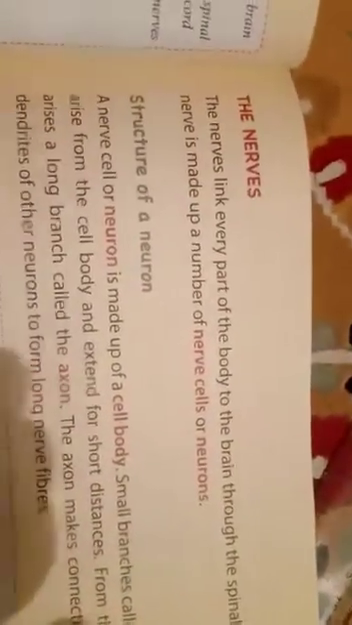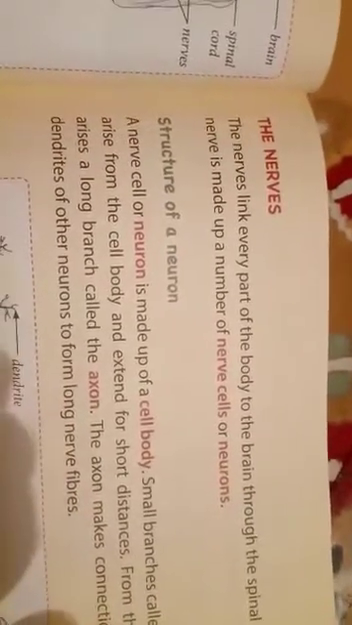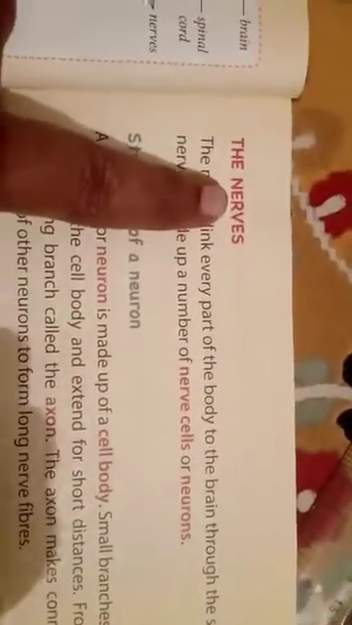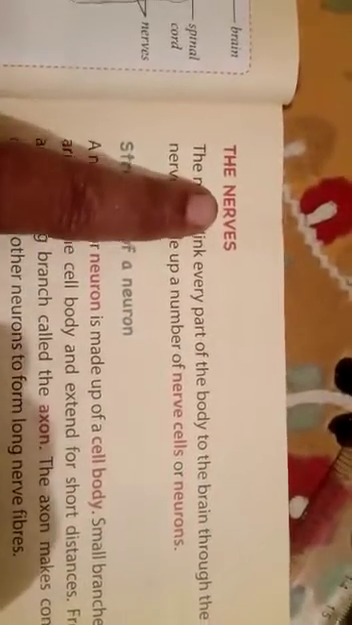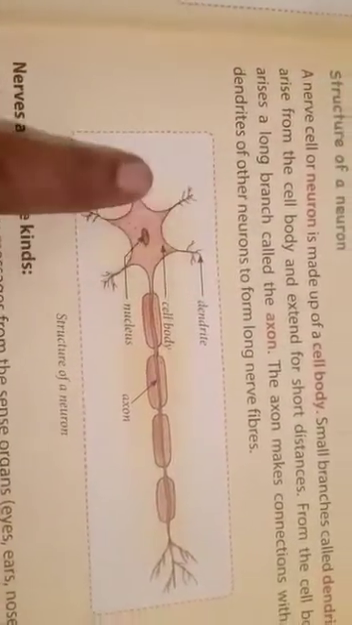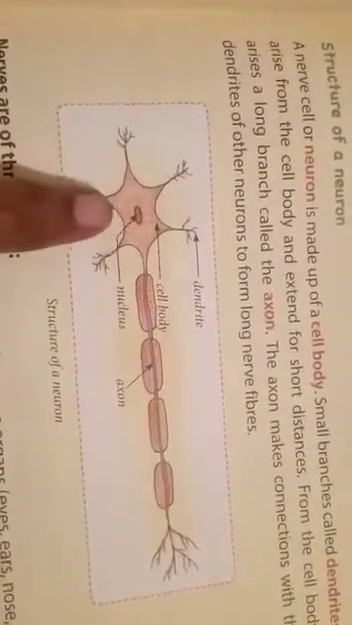Okay. The next part of the nervous system is the nerves. They are present all over the body. Every nerve is made by a neuron or nerve cell. Every part of the human body is made by cells. So the nerves are made by nerve cells. This is the structure of a nerve cell, and it will be like this in the body.